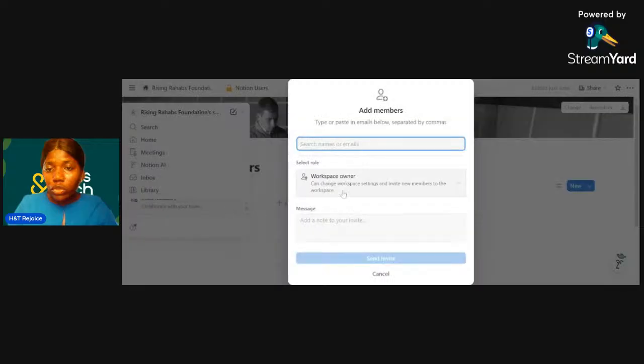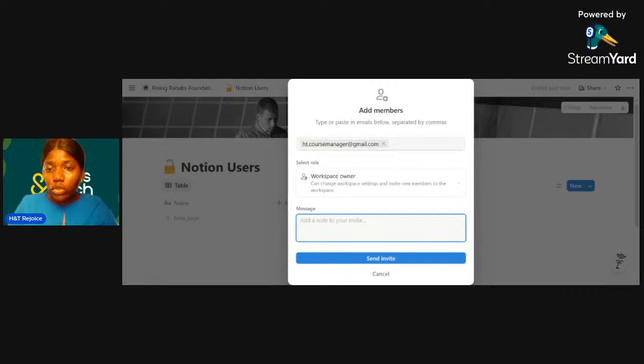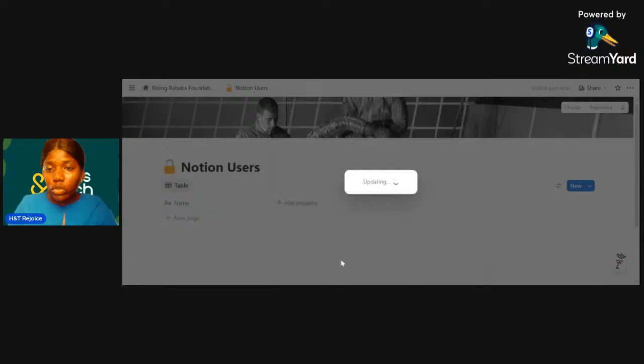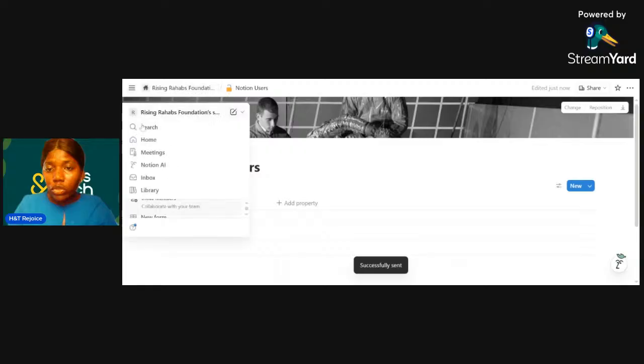Now, this is where you can invite your team members. If you want to invite someone, add their email, a note to your invite, send invite. Let's say I want to invite this person, I can add a note, please join, and send invite. So, if this person accepts this invite, they will have access to this workspace and they can use it functionally.